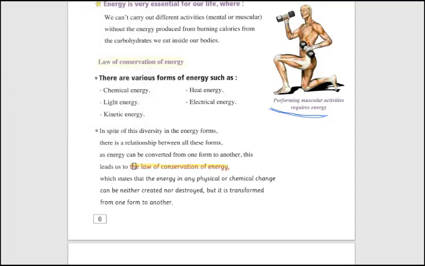The law of conservation of energy here, as I have discussed some minutes before, is that energy cannot be destroyed nor created, but it can be transformed from one form to another form. So this is the law of conservation of energy, which states that in any physical or chemical change, energy cannot be created nor destroyed, but it is transformed from one form to another.